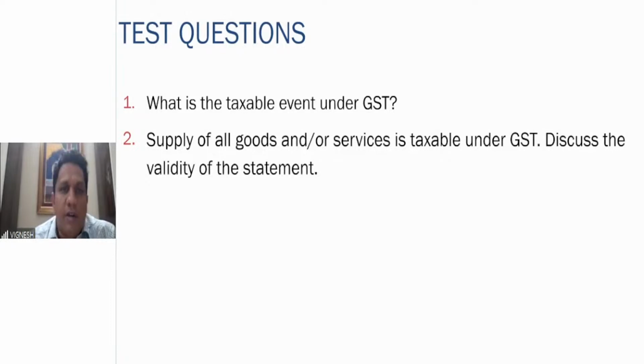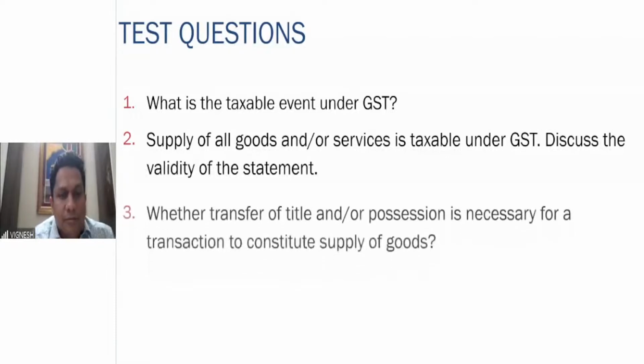If you see in one schedule, it says it is neither a supply of goods nor a supply of services. Therefore, in such situations, certain goods are not to be taxed. So some goods are not at all a supply. Some goods or services are exempt under GST. So therefore, this statement is not totally valid.